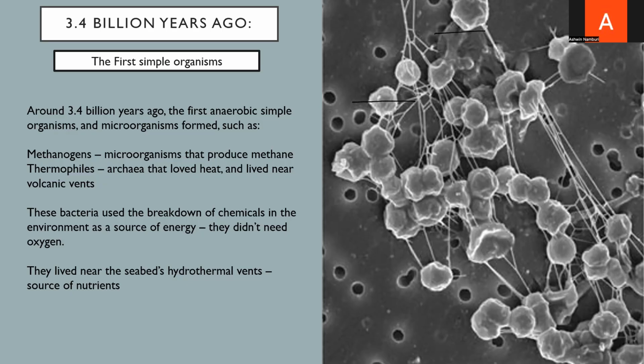of volcanic vents. These early microbes lived near hydrothermal vents on the seabed. They gained energy by breaking down chemicals in their environment rather than using oxygen. Life therefore began in some of the most extreme environments on the Earth, places that even today only a few organisms can survive.